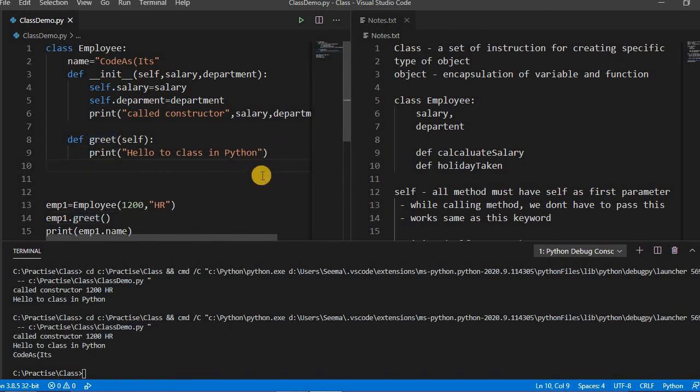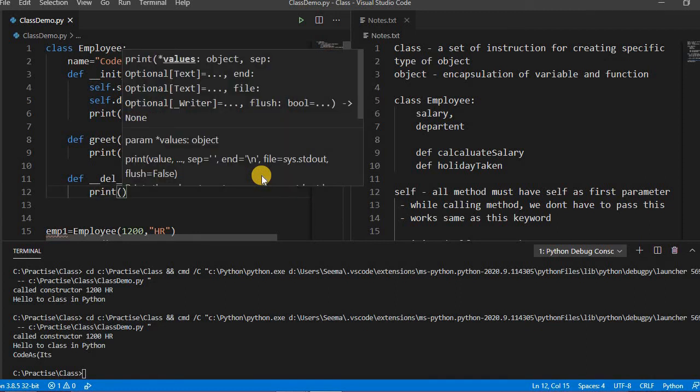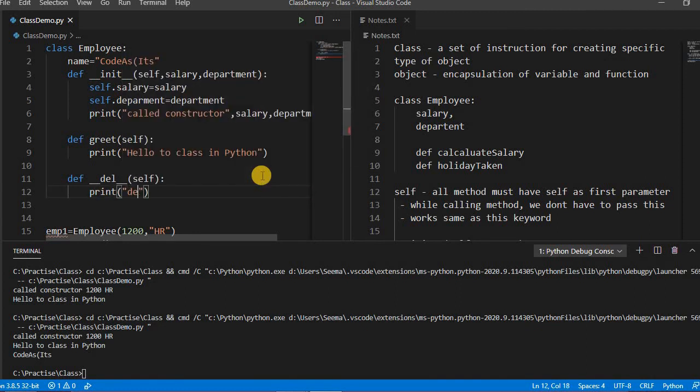Let's discuss the destructor. Once all the references of the class are closed or removed, it will be called by default. How do we write this? Def del. By default it's called by Python, we don't have to write it. But if you want to release any resources, or want anything done when the object reference is closed or removed, you can do it here. So print. The destructor is known in other languages, but here it's called by default.